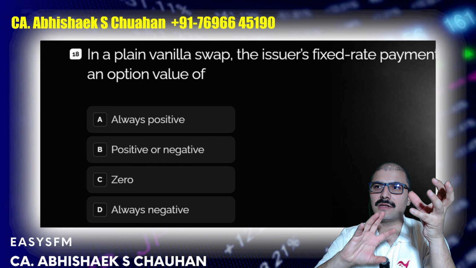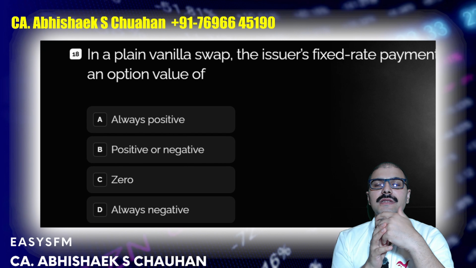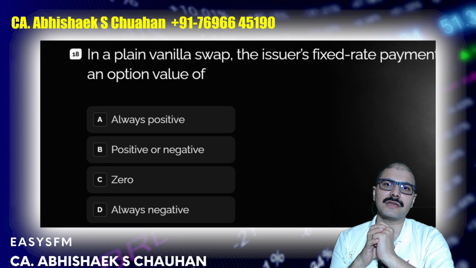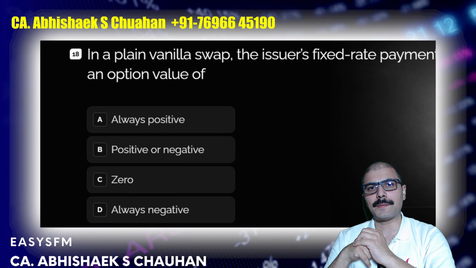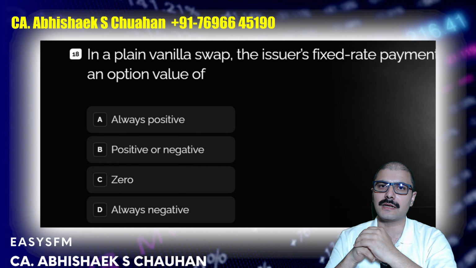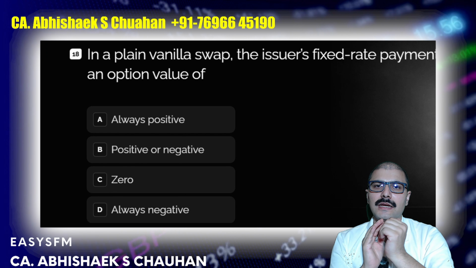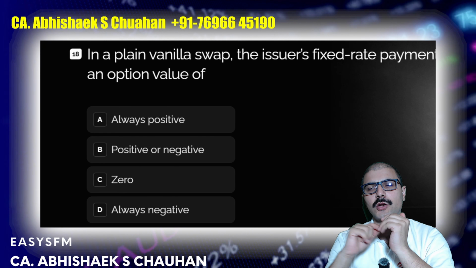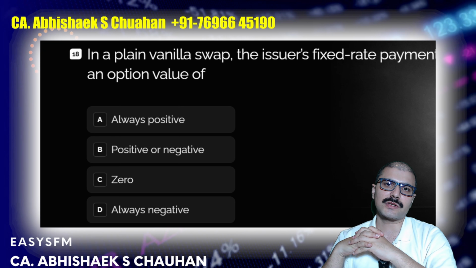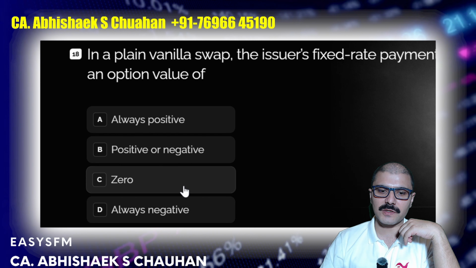There are swaptions. In the swap there will also be an option to enter or not to enter a swap, right? So in that type of arrangements, the swaptions, the swap value or option value is there. But in a plain vanilla swap, we are simply interchanging our situations: I will give you fixed, you give me floating, and both are in the agreement. In that situation, there is no term called option value. So in this case, the option value will be zero.